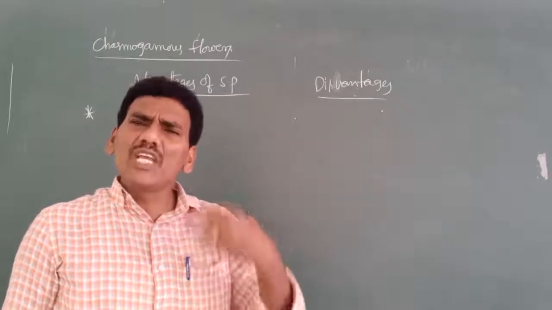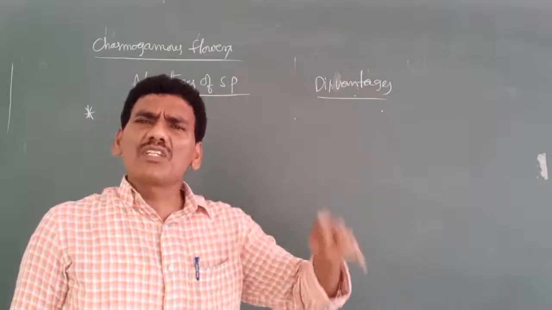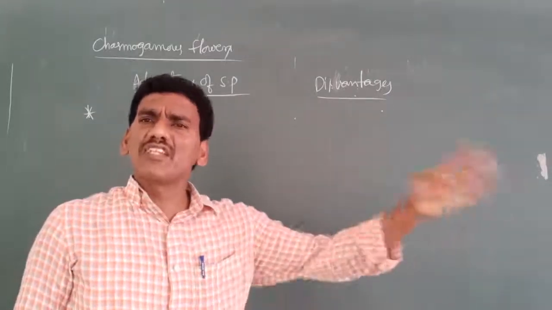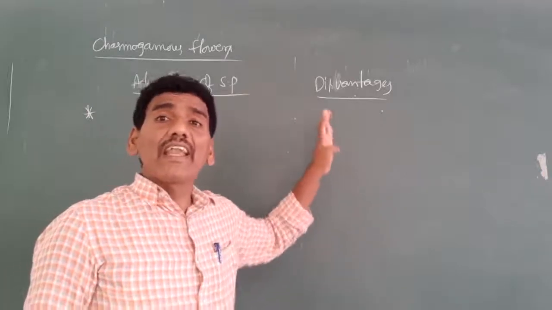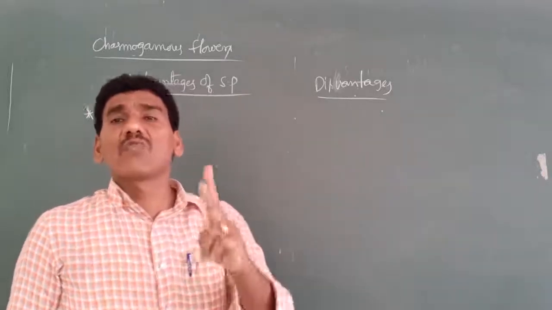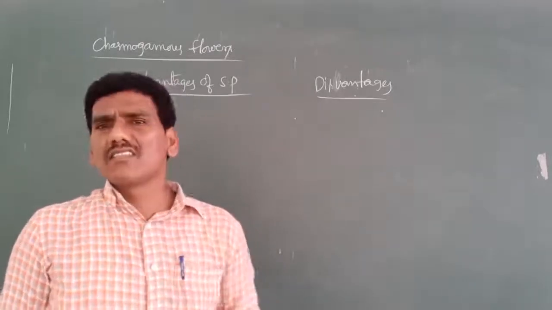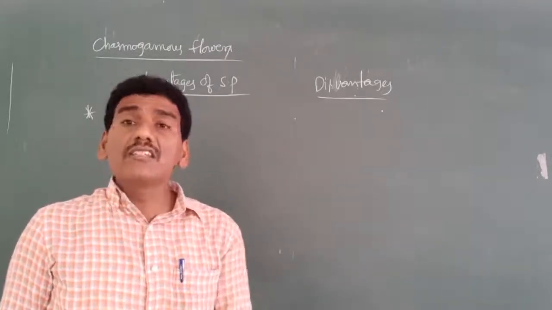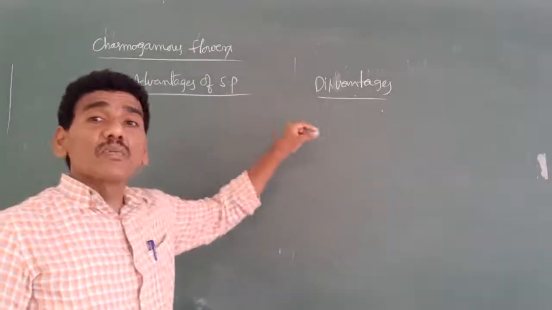Always the same type of parental characters are developed from one generation to another generation. There is no production of new genetic evolutionary characters. Second one, immunity decreases in diseases. These are the disadvantages of self-pollination.